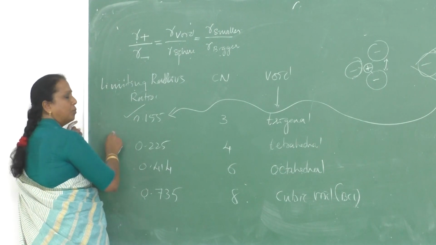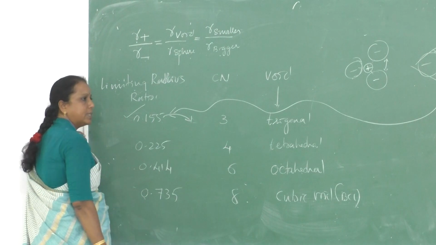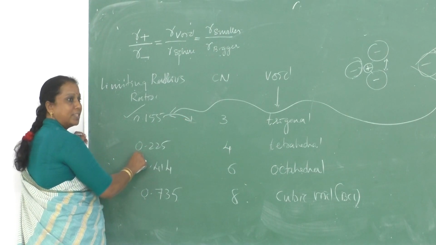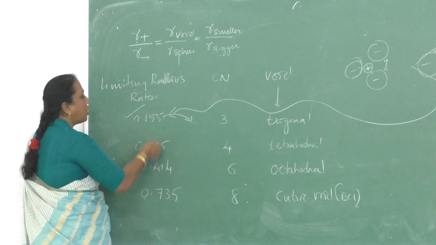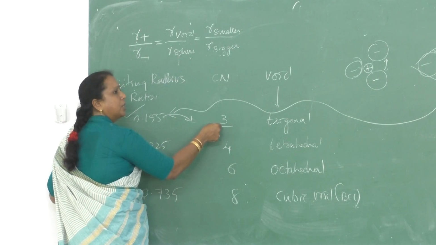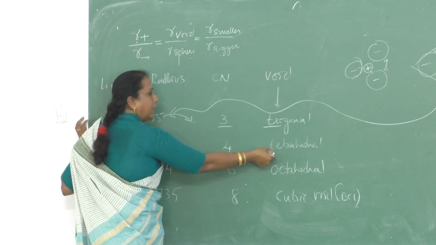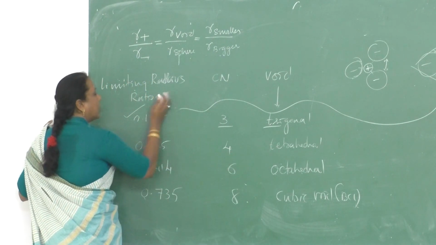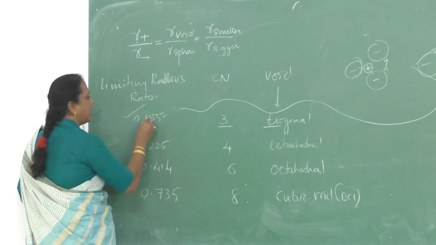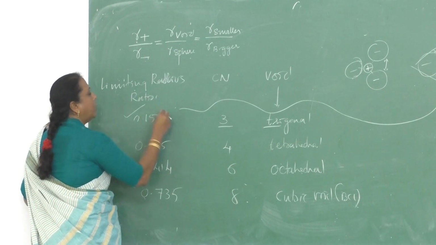It should not be less than this, but it can be more. Up to where can the size extend? It should not cross 0.225. If it crosses 0.225, you cannot get coordination number 3. You cannot have trigonal geometry. You will get tetrahedral geometry. So the limiting values, minimum and maximum, of the cation size for coordination number 3 crystals are 0.155 to 0.225.